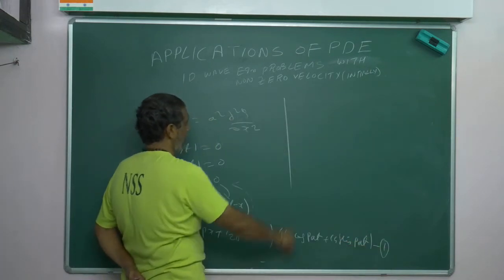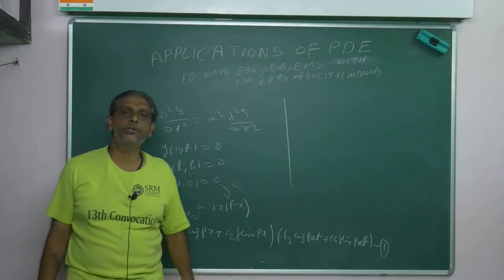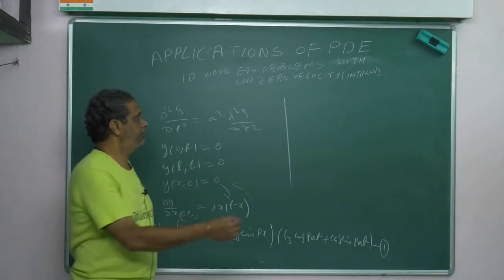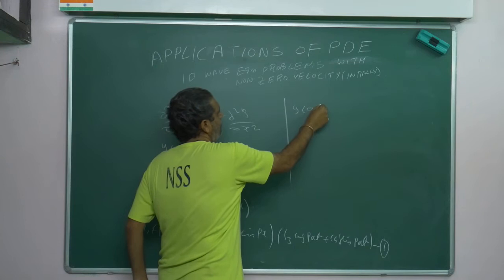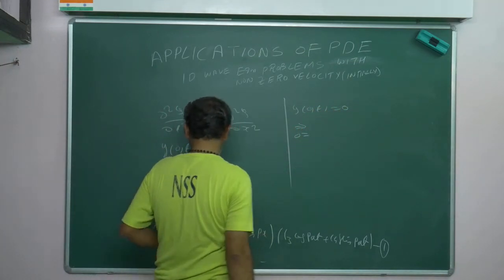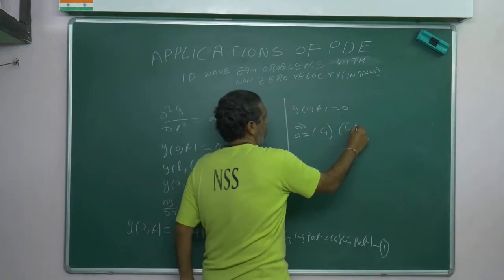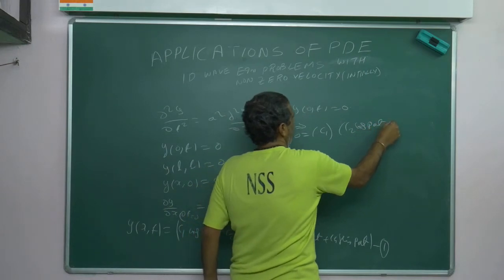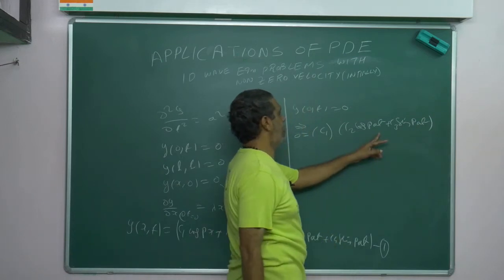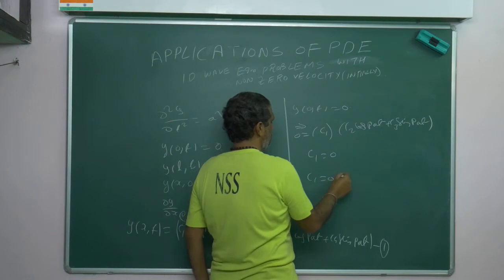You are familiar: if you apply the first condition c1 is equal to 0, and if you apply the second condition p is equal to n pi by L. I am going very fast; these are all old story. y of 0 comma t is equal to 0 implies 0 equals c1 times the time part, c3 cos pat plus c4 sin pat. This cannot be 0, so the only chance is c1 equal to 0.